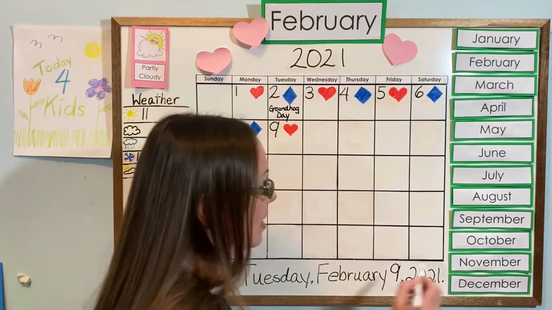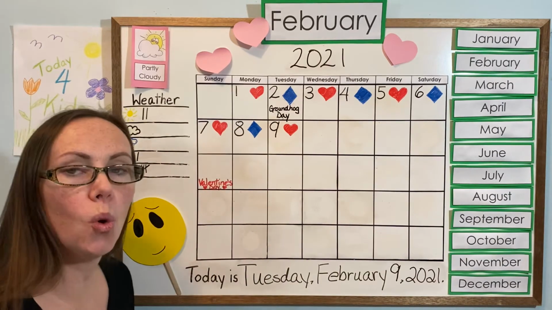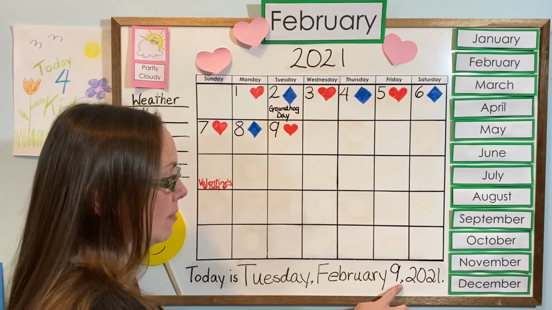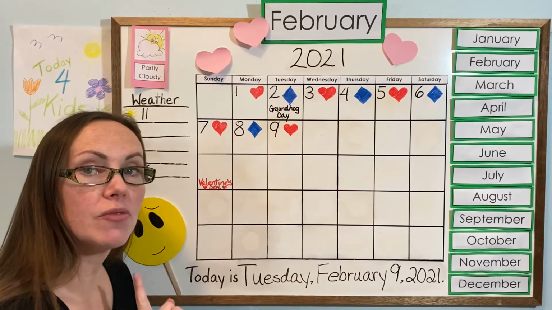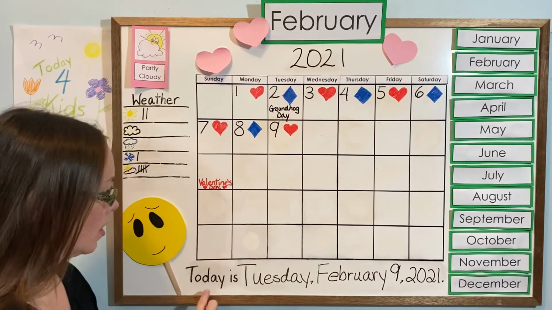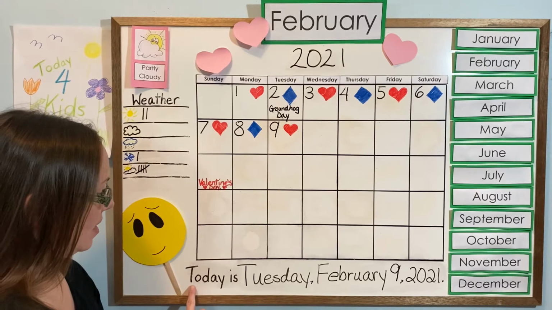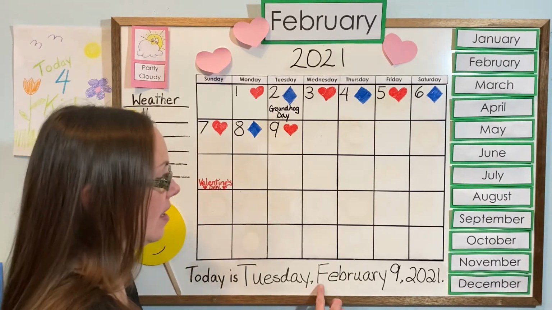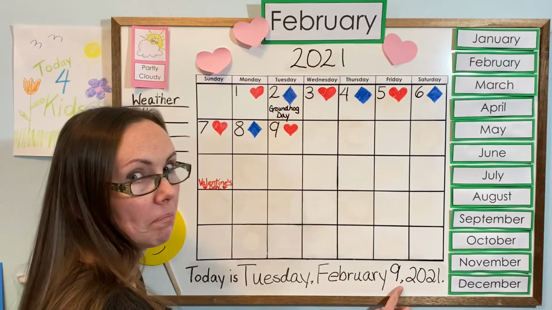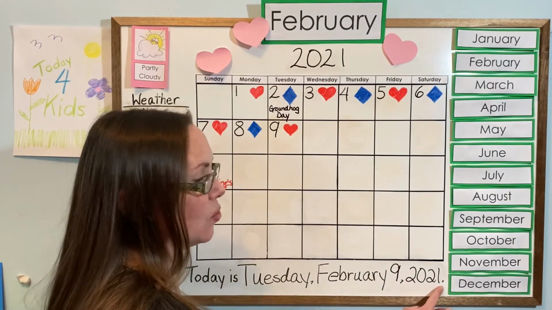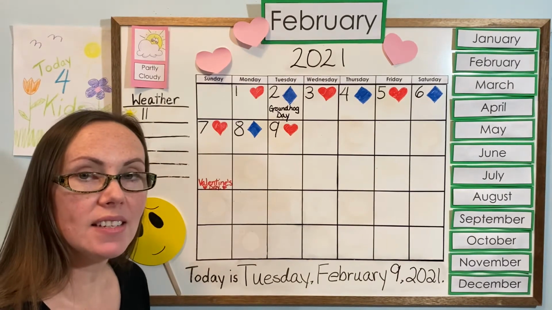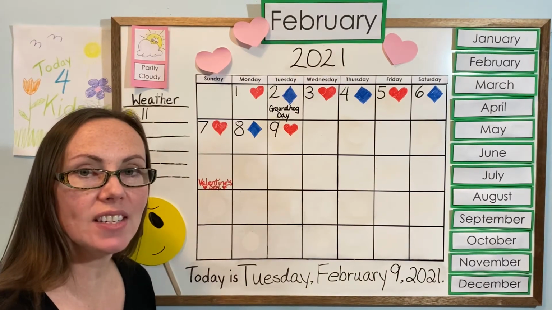2021, and then a period. So let's say the whole sentence together. Are you ready? The period says stop, and the commas here tell us to pause just for 1 second before we say the next word. Are you ready? Say it with me. Today is Tuesday, comma, February 9th, 2021. Good job.